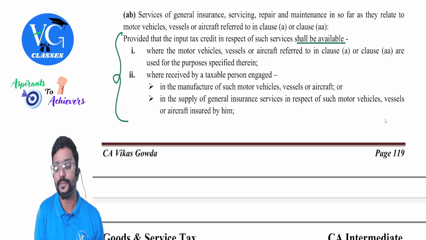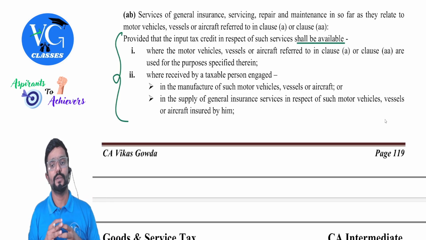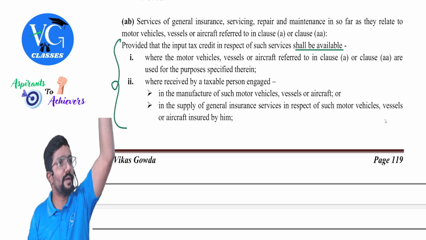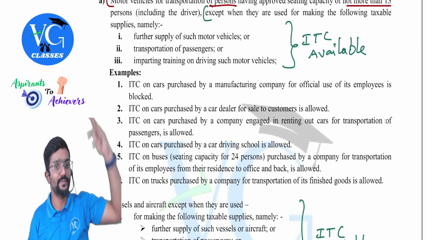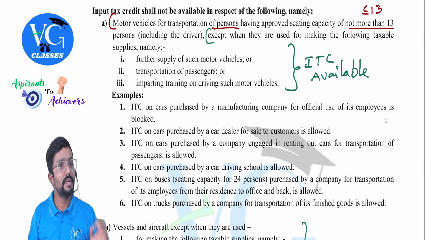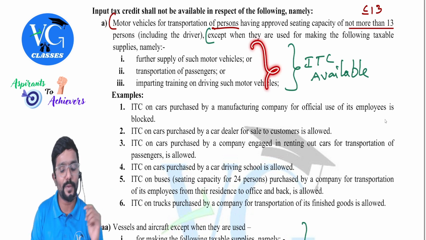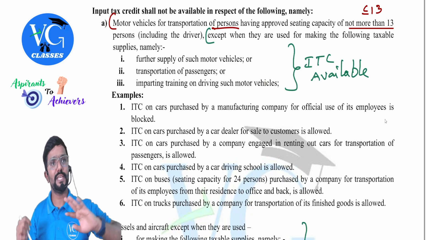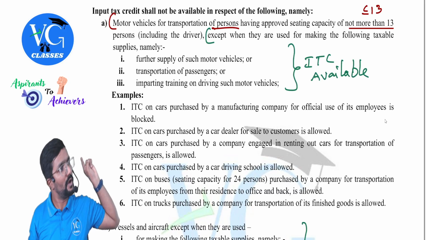When is it available, sir? Where the motor vehicles, vessels or aircraft referred to in clause A or AA are used for the purposes specified therein. Used for the purposes specified therein means what, sir? Whatever I have given here in green color. Green part. Listen. When it is purchased, if it is used for the following three purposes, is credit allowed? Yes. That means later, after purchasing, if I take any of the services like general insurance, servicing, repairs, maintenance, on that also credit is available?